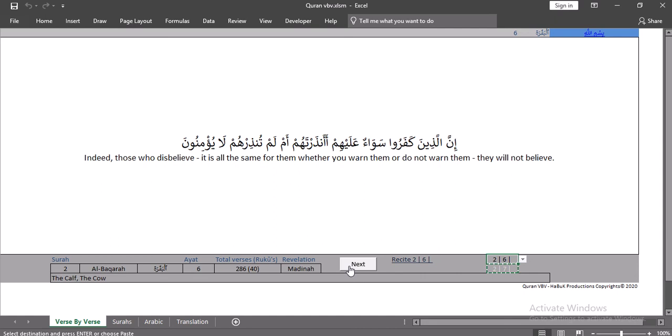This Excel program has been very useful for me in this Ramadan in understanding the few verses of the Quran which I have been through. So I think it is going to be useful for others as well, who are especially interested in understanding the Quran and don't want to go through it in a hurry.